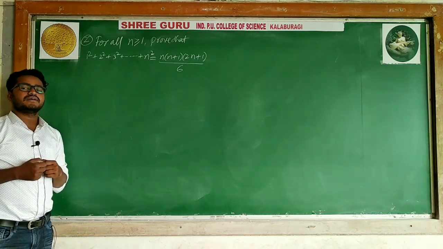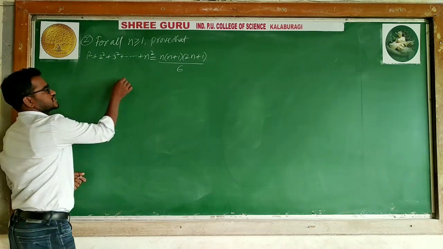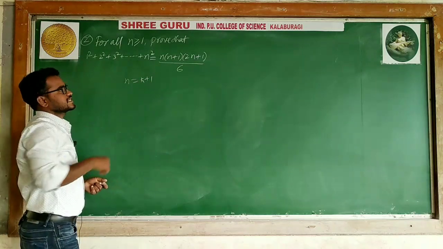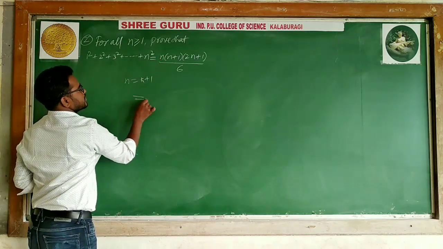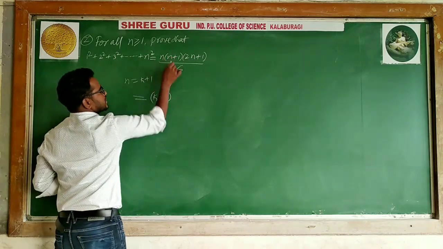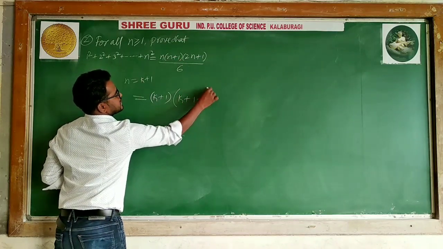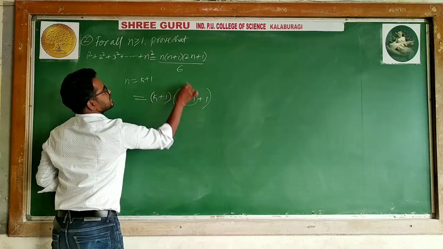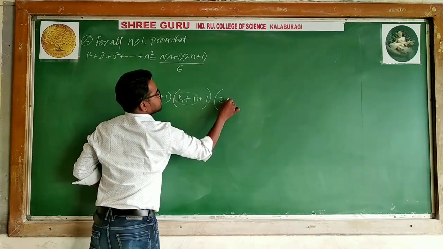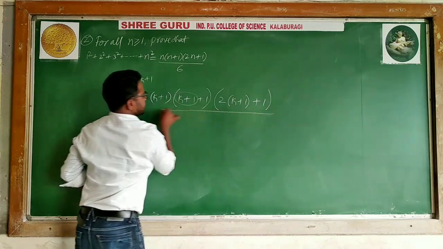What is the third step? In the case of the third step, we have to prove it for n is k plus 1. What we need to prove in the last case is that the RHS will become: n is k plus 1, so this one is like n, plus 1 is there here, and then 2 into k plus 1 plus 1 divided by 6.